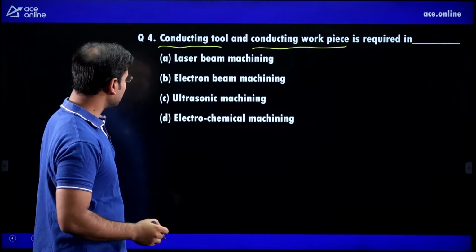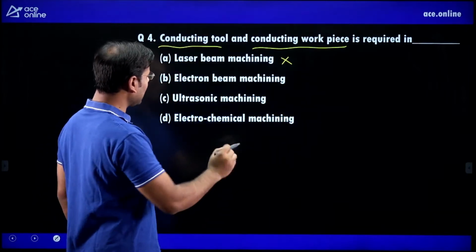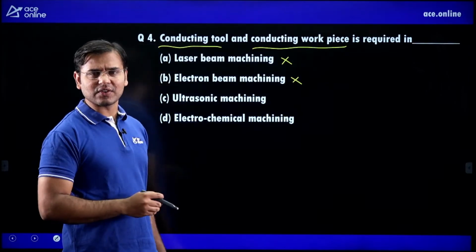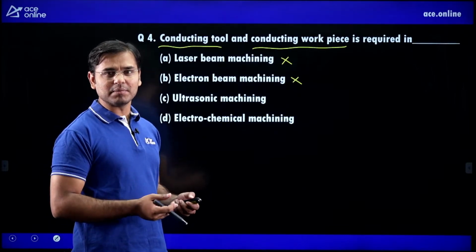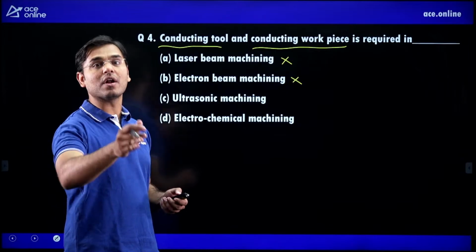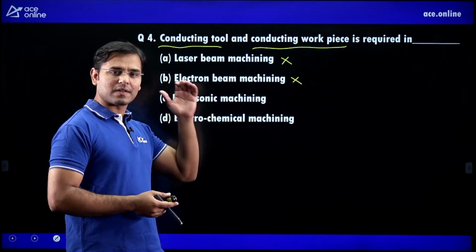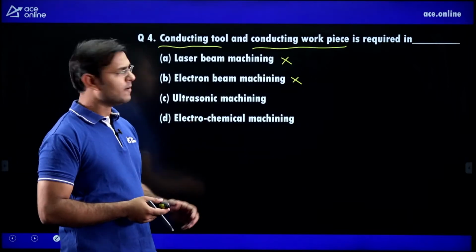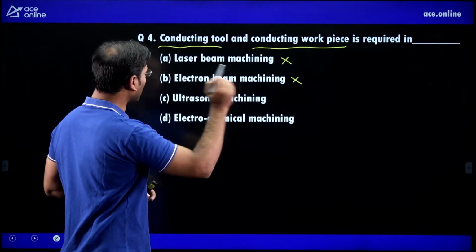Now you can see that in laser beam machining, there is no requirement of a conducting workpiece. In electron beam machining also, there is no requirement of a conducting workpiece. Just as I said, the ceramic material, the base of the cup of tea, is all made of ceramic material. The tiles are ceramics. Is electricity traveling through the ceramic? Not possible. Hence that ceramic we can cut by laser beam machining, electron beam machining, ultrasonic machining, abrasive jet machining, abrasive water jet machining methods. Right? Here the conducting workpiece, ceramic is not conducting, hence options A and B are not correct.